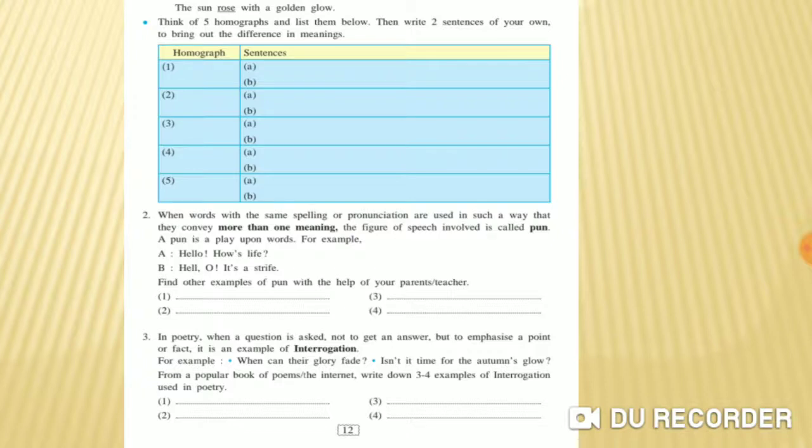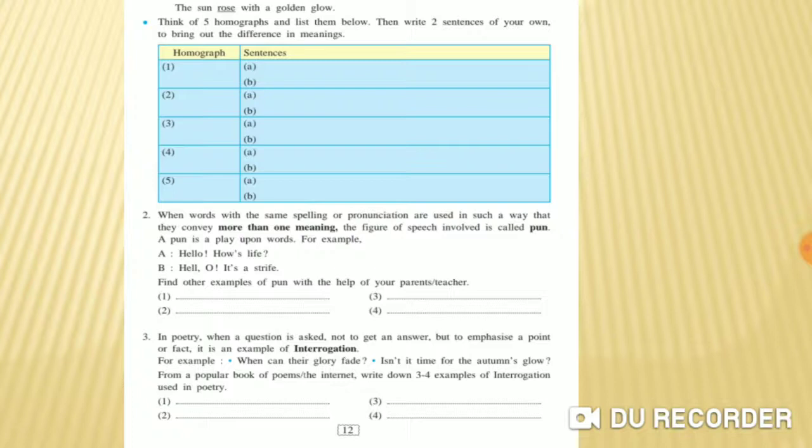When words with the same spelling and pronunciation are used in such a way that they convey more than one meaning, the figure of speech involved is called a pun. So, pun is a play upon words. You will have to write four more examples there with the help of your teacher or a parent, but you have to do it on your own.